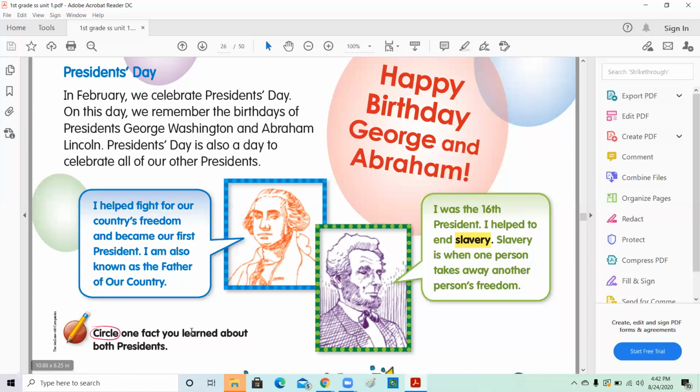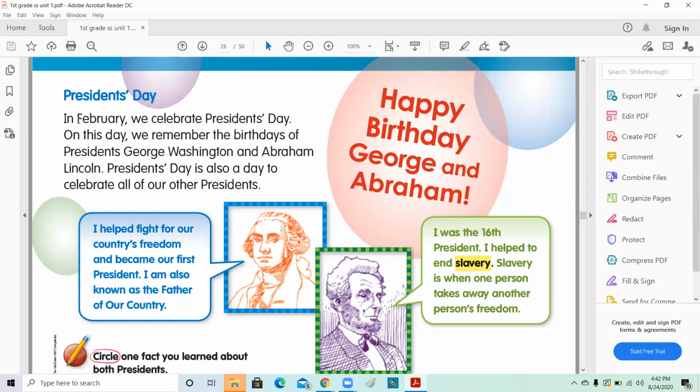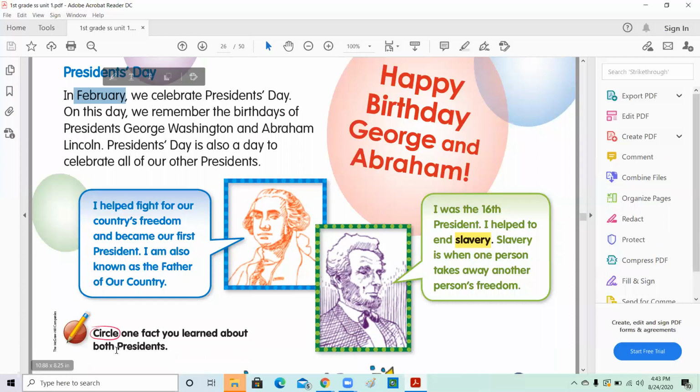Over here, one fact you learned about both President George Washington and Abraham Lincoln is that we celebrate their birthdays, both in February, on President's Day. So one fact you can say is that we remember the birthday of Presidents George Washington and Abraham Lincoln in February. So you circle from here, this part.